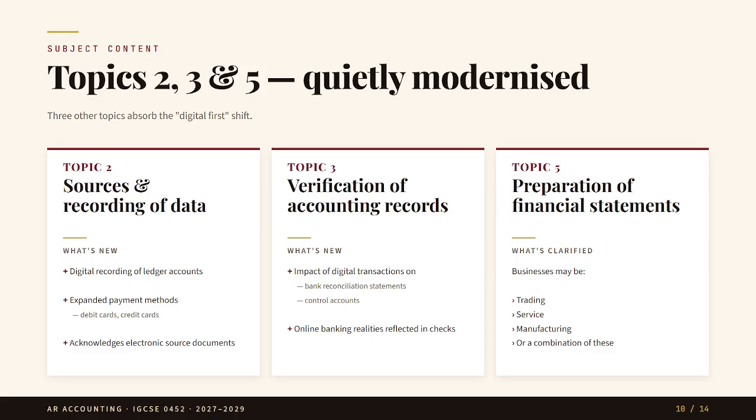Topic 3 is about verification of accounting records. Here students need to understand the impact of digital transactions on bank reconciliation and control accounts. For example, online banking can make transactions faster, but it can also create timing differences between the bank statements and the cash book. Topic 5 is about preparation of financial statements. The new syllabus makes it clear that businesses may be trading, service, manufacturing, or a combination of these. So overall, Cambridge has not removed the old accounting base, it has simply connected it more clearly with modern business practice.